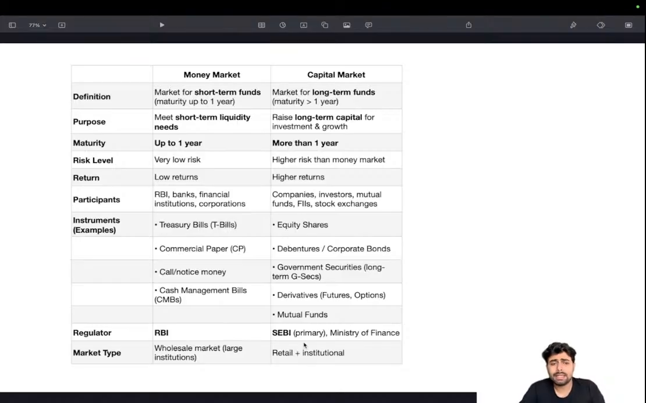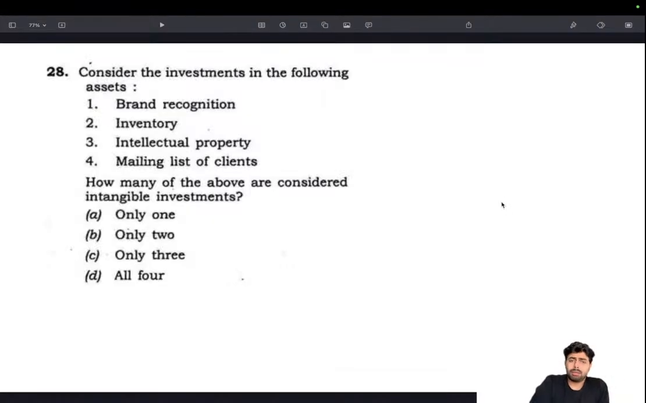So that's basically it. You need to understand the regulator. Money market is regulated by RBI, while capital market is regulated by SEBI, and their duration is 1 year, more than 1 year, and the basic components of money market, and assume rest of the things to be part of capital market. So money market includes treasury bills, cash management bills, commercial paper, money at short call and notice. Then capital market, obviously equity, mutual funds, debentures, futures and options, things like that. So that's it. Moving on, next question.